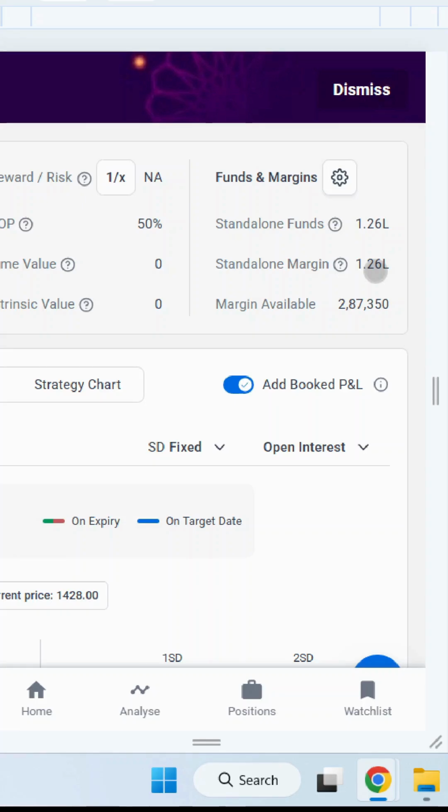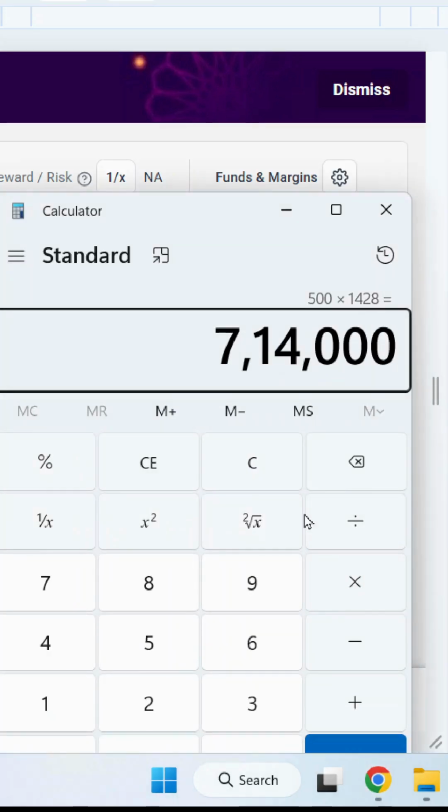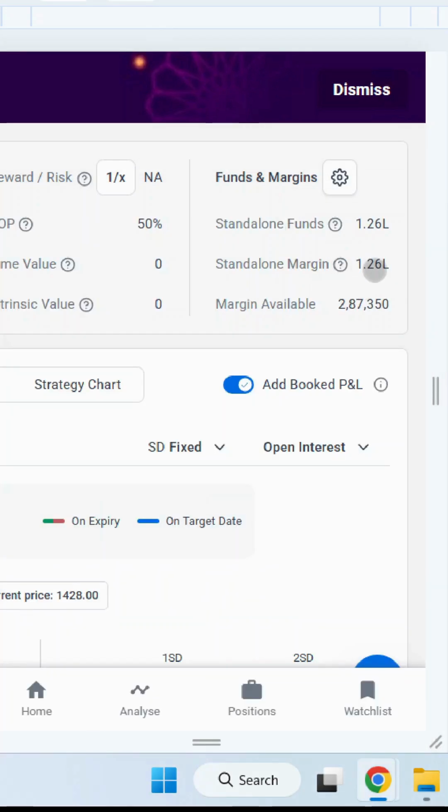But the catch is, suppose something happens to Reliance and tomorrow Reliance price falls by 10%. Yes, so 10% of 7,14,000 is 71,400. You will still have a 71,400 rupees loss on a capital investment of 1.26 lakhs.